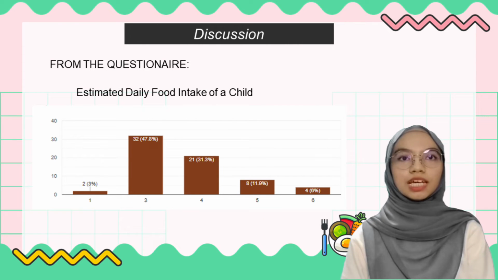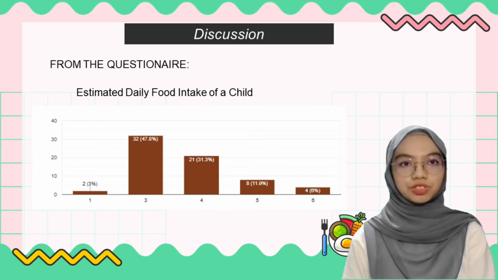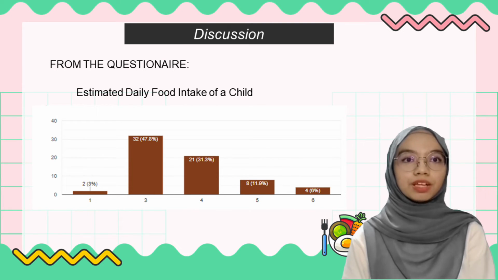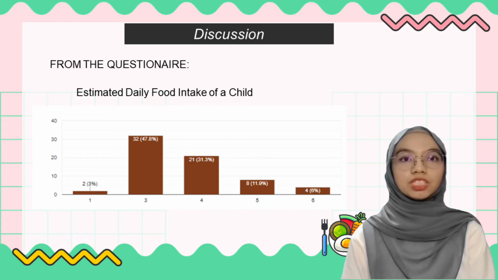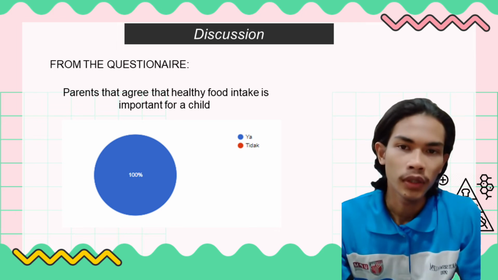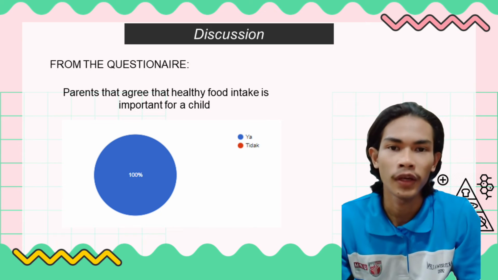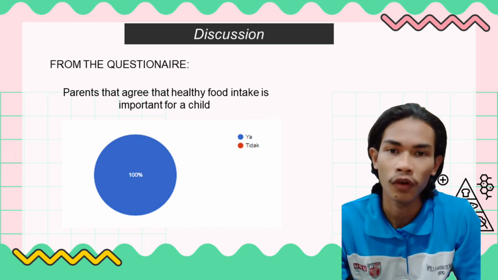Next, the bar graph shows the estimated daily food intake of a child. As we can observe, the majority of parents give 3 and 4 meals a day to their children. There are also parents who give their child 5 to 6 meals a day. However, there are some parents who only give their child 1 meal a day. This is maybe because of their child's condition, or maybe the parents have some financial problem providing food for their children. From the questionnaire, we can see that all the parents agreed that nutrient intake for their children is very important.